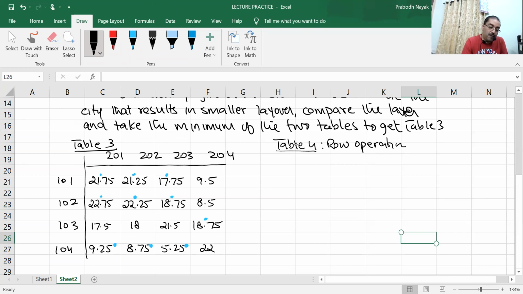Minimum number here is 9.5. Sorry, so 9.5 you have to subtract. Here it is 8.5 you have to subtract. Here it is 17.5 which is to be subtracted. Here it is 5.25 which is to be subtracted. Will you complete this?